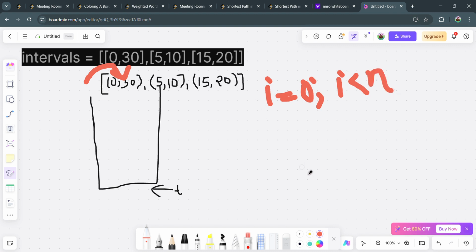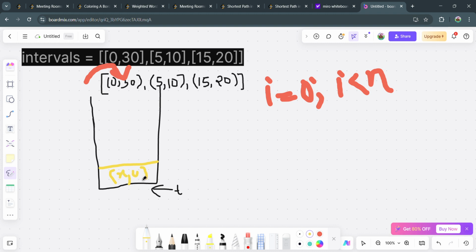Now we have to look inside our loop whether the stack is empty or not. Initially the stack is empty, so the if condition gets false. Otherwise, if the stack is not empty, we have to look at the stack top, which is a pair of integers, x comma y.